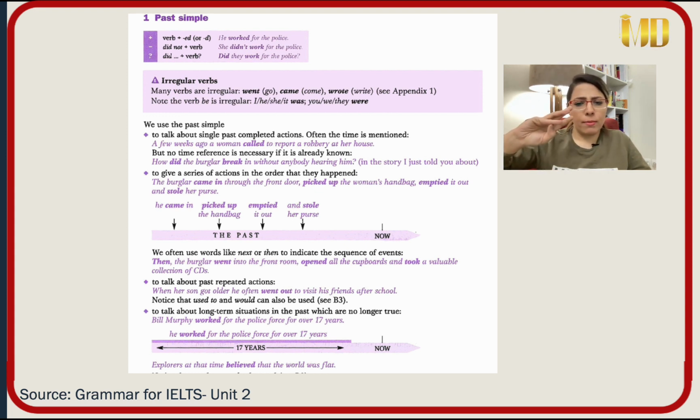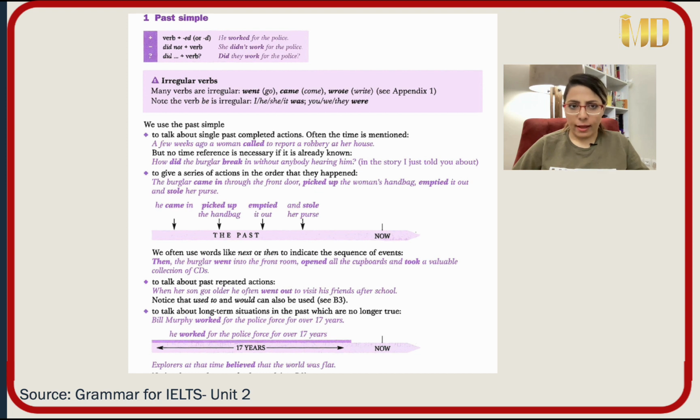Is it short-term situation? No. Is it completed in the past? Yes. Is it repeated in the past? Yes. So repeated, completed, long term, we use past simple. Is Bill Murphy working for the police right now? No, no longer true. Okay, so these are the uses or the situations that you can use past simple in.